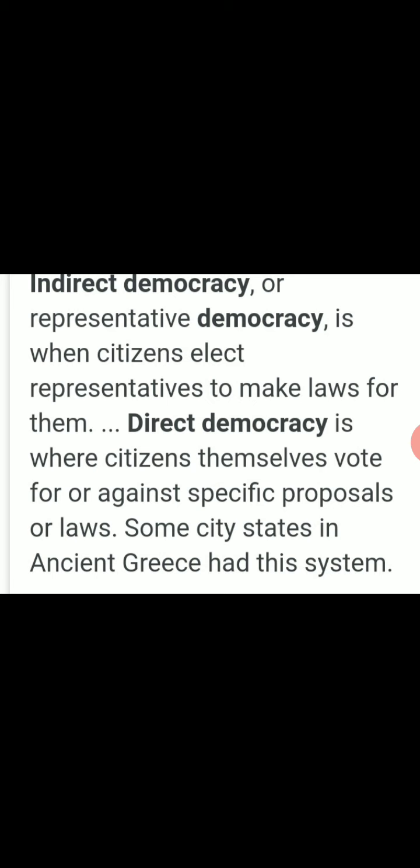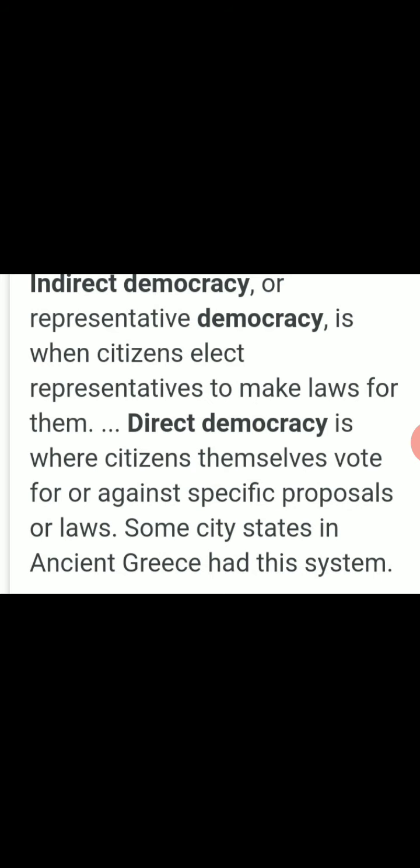That is indirect democracy. But direct democracy is where citizens themselves vote for or against specific proposals or laws. Some states in ancient Greece had this system. Even Switzerland has this system, direct democracy. What does this mean? In direct democracy, the citizens themselves vote for specific proposals or policies for laws.